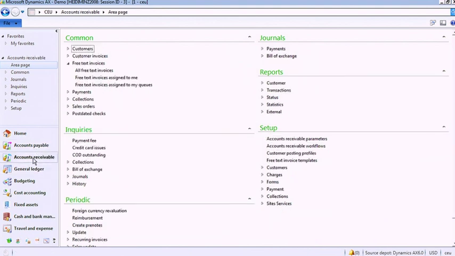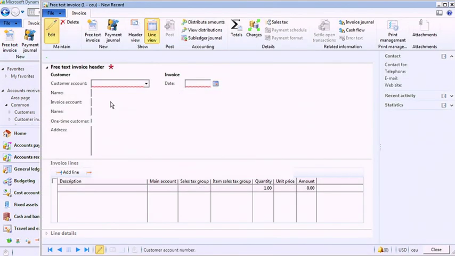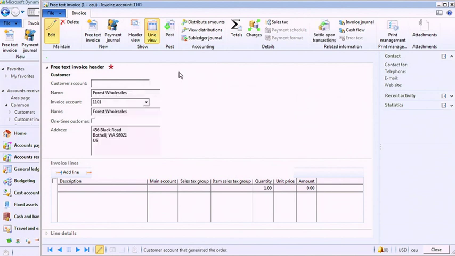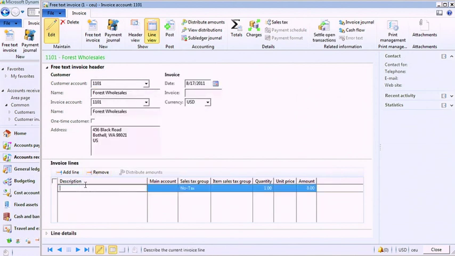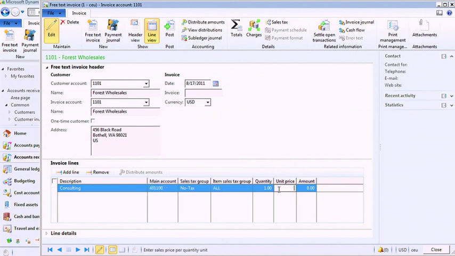So I'm going to go into the accounts receivable area and open up my list page for all invoices and start the creation of a new invoice. I'll select my customer, and then I can begin entering in the line information. And so, for example, if this is for consulting services, I can specify my main account, enter in my unit price, and then I can distribute these amounts to the different financial dimensions within my revenue account structure.